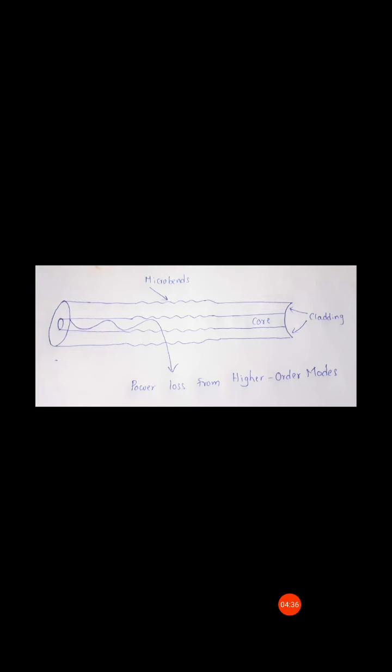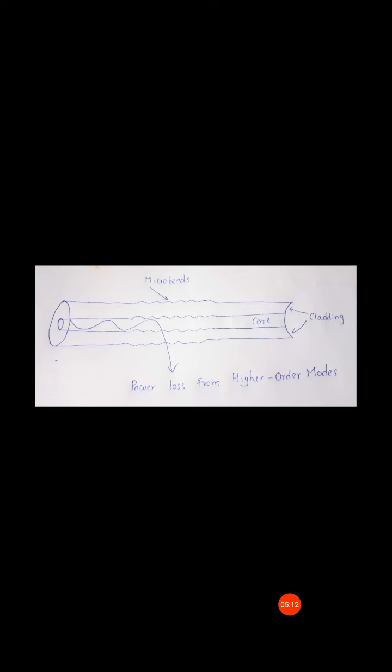The micro bend fluctuations are caused either by non-uniformities in the manufacturing of the fiber, or by non-uniform lateral pressures created during the cabling of the fiber.